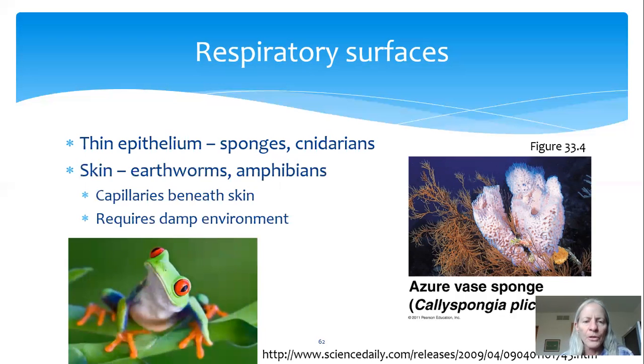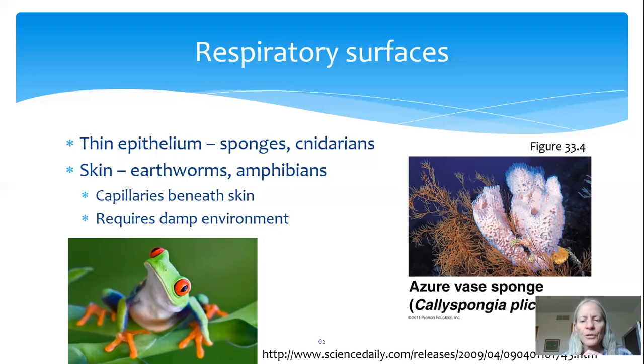Then some animals use their skin as a respiratory surface, and underneath the skin, they have a circulatory system that is in close contact with the skin. So animals like earthworms and amphibians are able to use their skin as their respiratory organ.